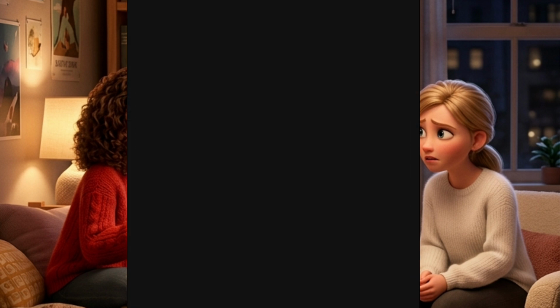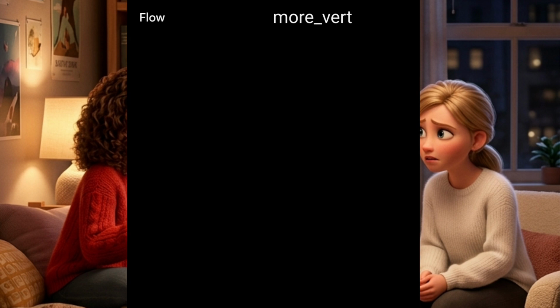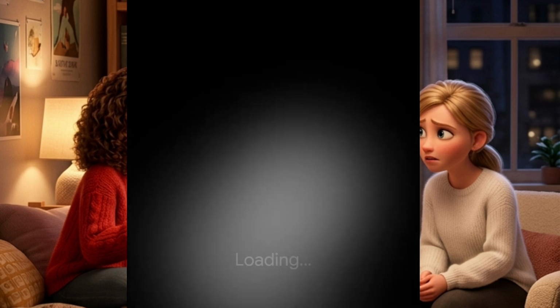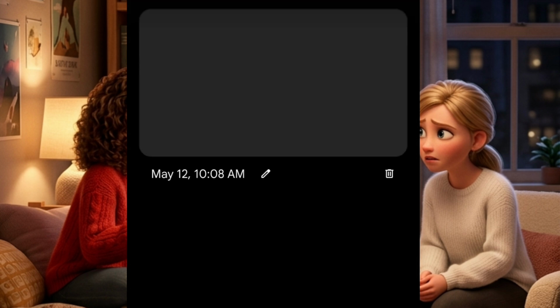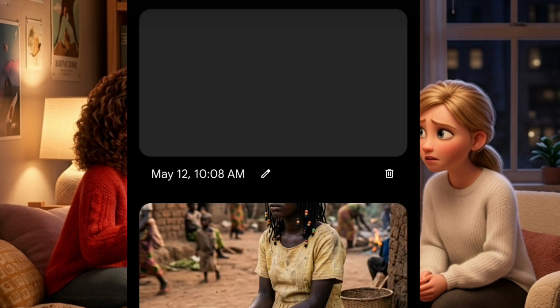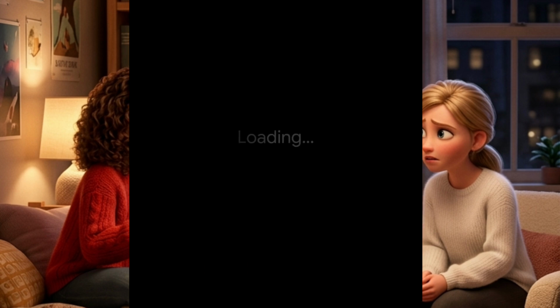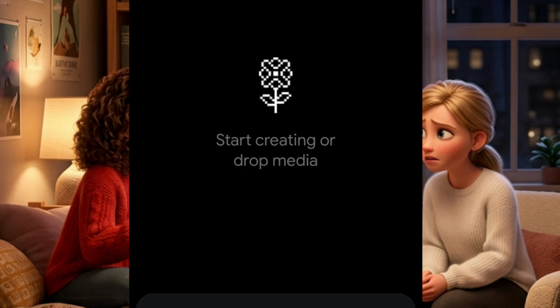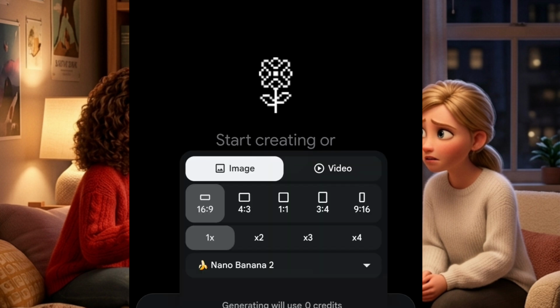When you click on Create with Flow, it is going to bring you to an interface like this. If you have not registered an account with them before, it will ask you to register. But if you have registered before, you don't need to register again. The next thing is to click on new project. When you click on it, it's going to load and bring you to an interface like this. Then you are going to see where it says Nano Banana below here. You tap on it and put it on image because we are generating an image.